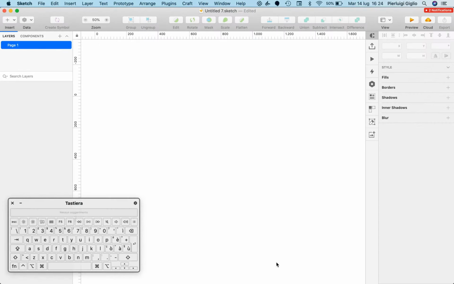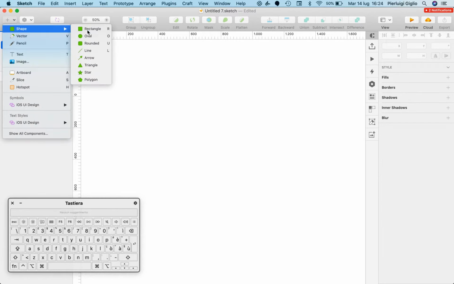And in this video, I'm going to show you a few options in order to zoom in and zoom out inside of the artboard in Sketch. So the very first thing which you want to keep in mind is that zoom in and zoom out is all relative to an element.